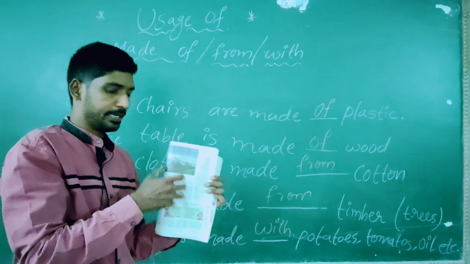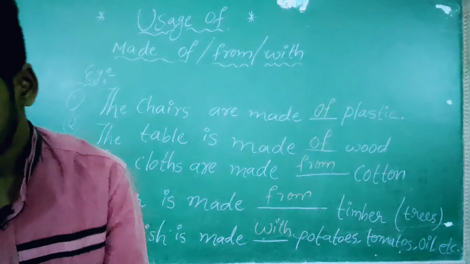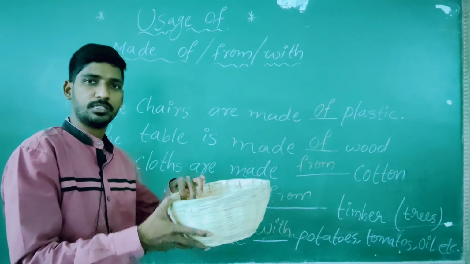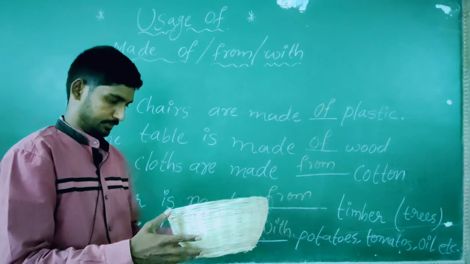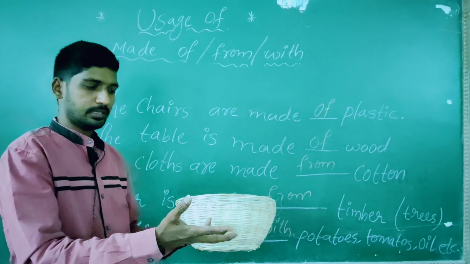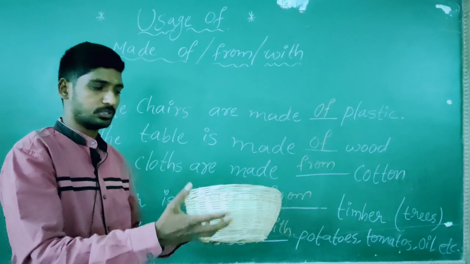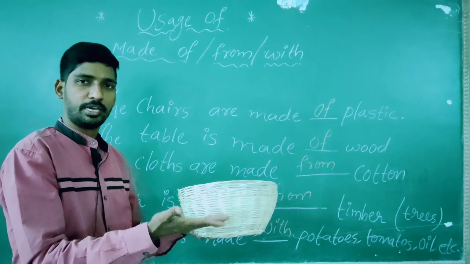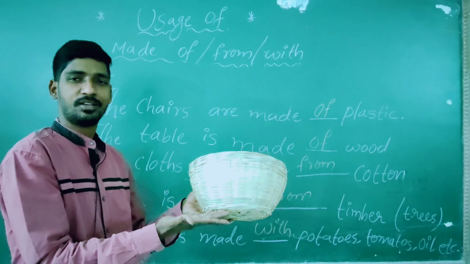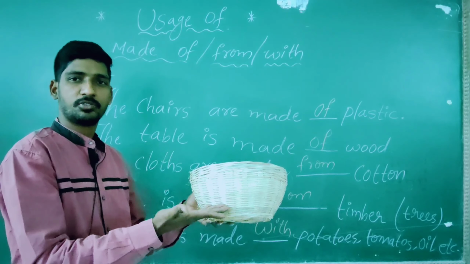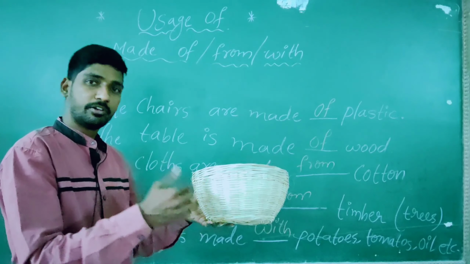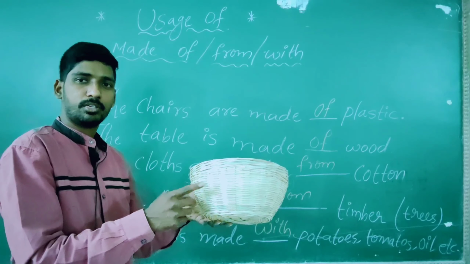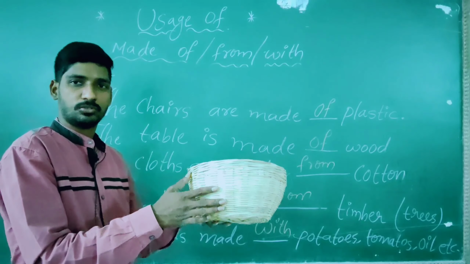And next, you see the basket. The best example, basket you see. Actually, I took bamboos for making this basket. After making the basket, what happens? The bamboo appears as well. The bamboo appears as usual. You see, so we have to go with "of". The basket is made of bamboos.